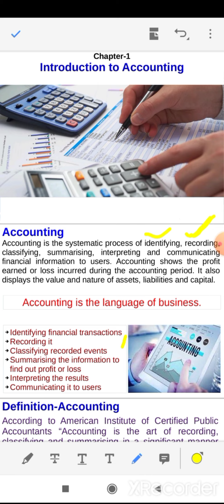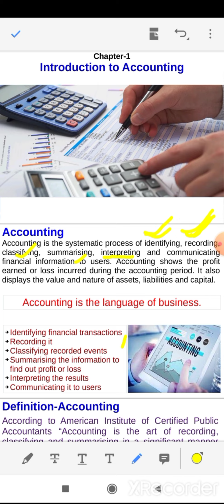Recording means to record the transaction in a journal. In accounting, recording means to make journal entries. The first step is identify. The second step is recording. The third step is classifying. Classifying means to classify the accounts, that is the ledger. Thereafter, summarizing. Summarizing means summarizing all the accounts in one place, that is called the trial balance. And interpreting what? Interpreting profit and loss.